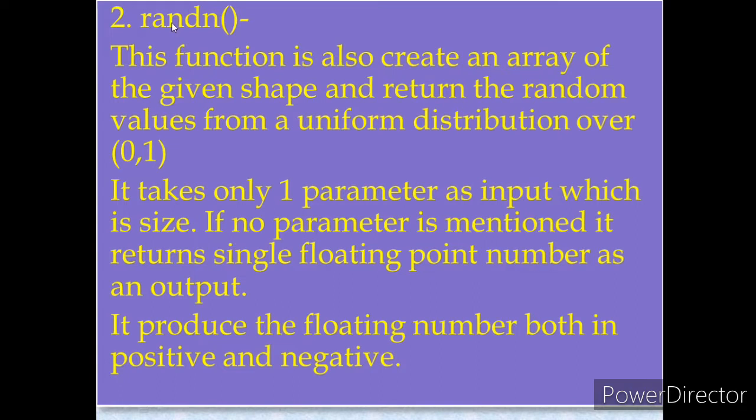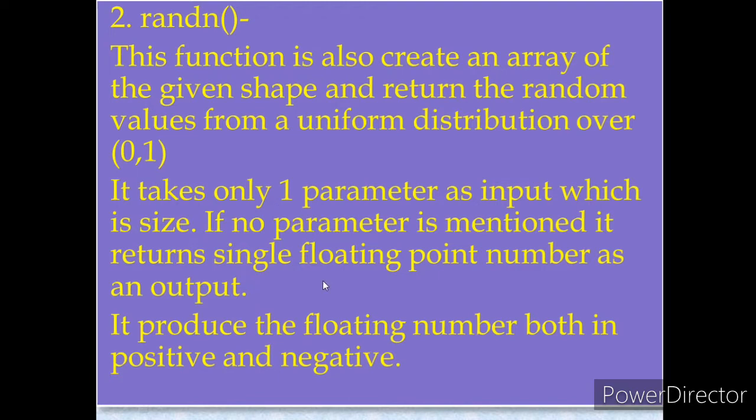That means this function will return a floating point, or you can say decimal, type of value. But the first function, randint, generates integer random numbers, and rand_n will generate a floating point array.